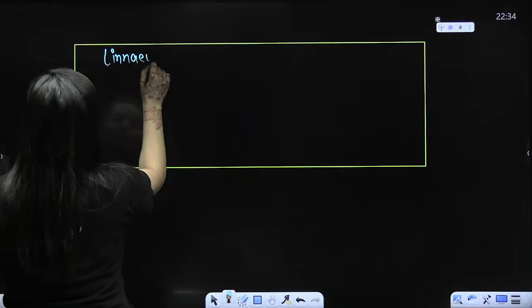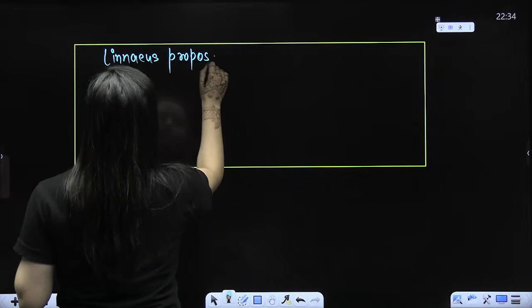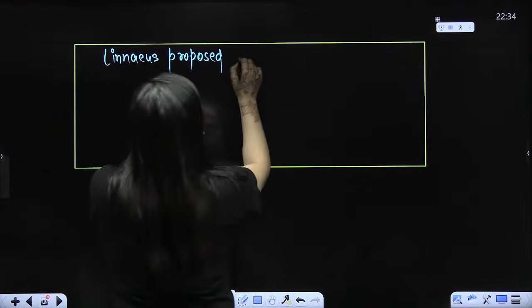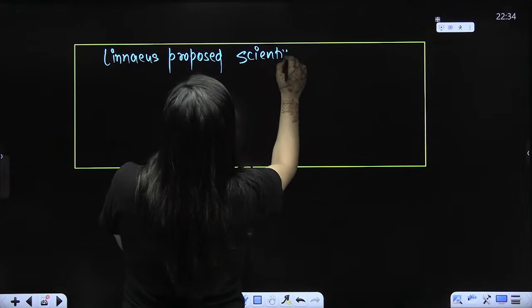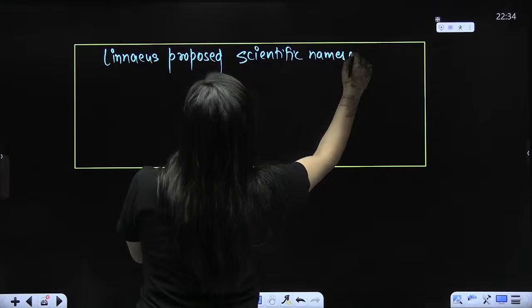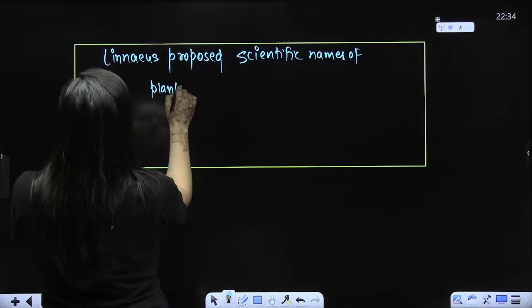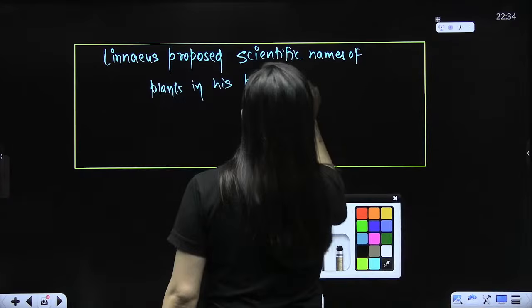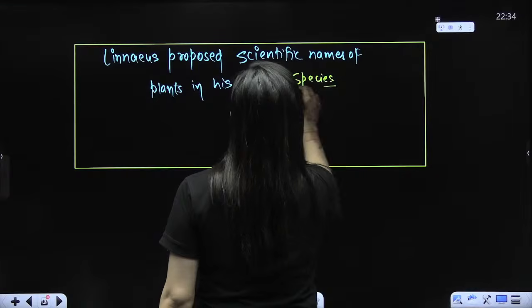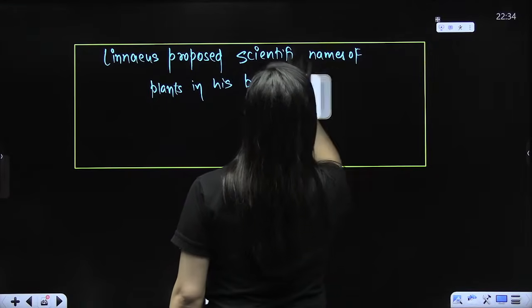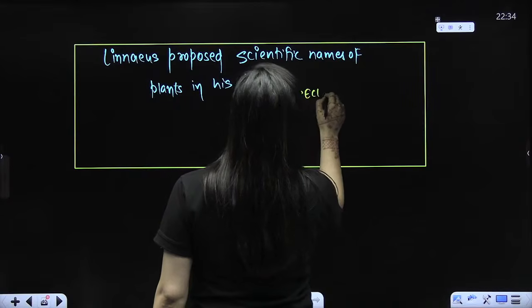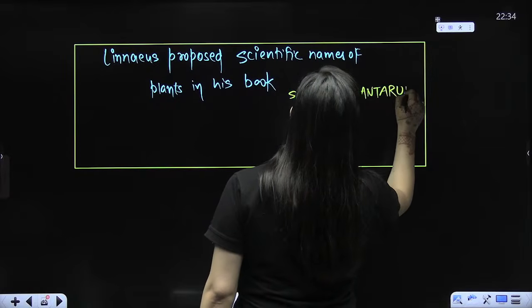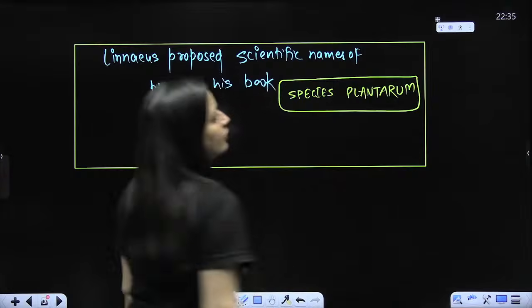So Linnaeus proposed the scientific names of plants in his book Species Plantarum. In this book he mentioned the scientific names for plants.